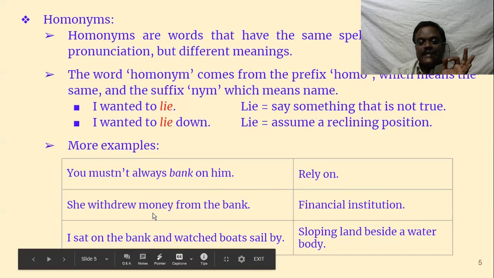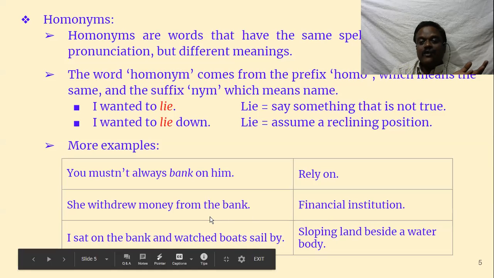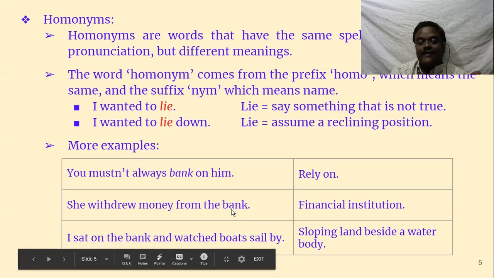Whereas if you take the second one, she withdrew money from the bank. That is our bank, we know. State Bank, Andhra Bank, HDFC Bank, ICICI Bank, Axis Bank. So this is a financial institution. Where do we withdraw our money? Where do we save our money? Where do we deposit our money? We deposit our money in this bank, not this one. This is only depending.